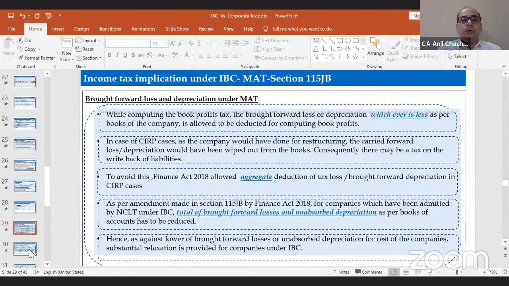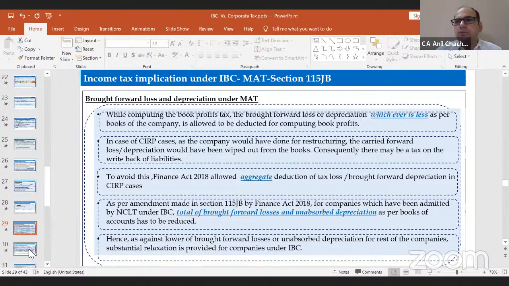Under the MAT, what would be the treatment of brought forward losses and depreciation? Because there is no specific exemption for the IBC companies, in the MAT part the lower of the unabsorbed depreciation and the brought forward loss will get adjusted, right, as per section 115JB. But in case of the IBC, because they are into losses, otherwise the losses and the depreciation will get left off.